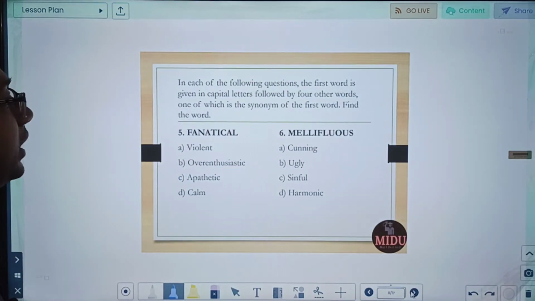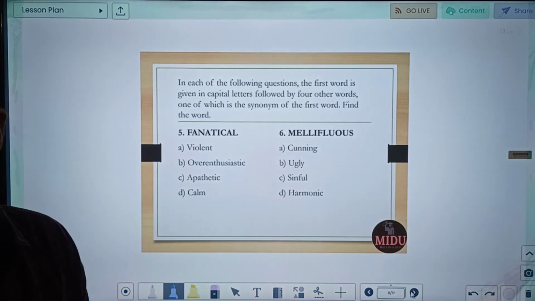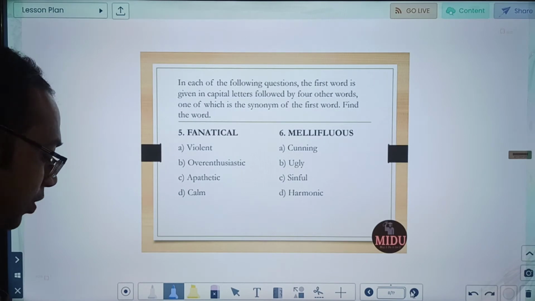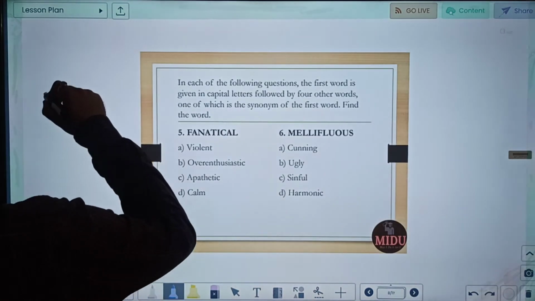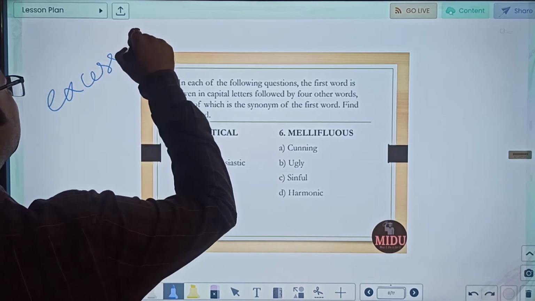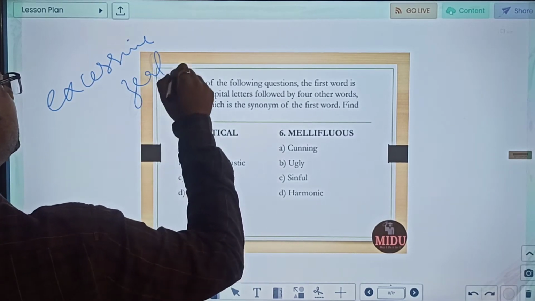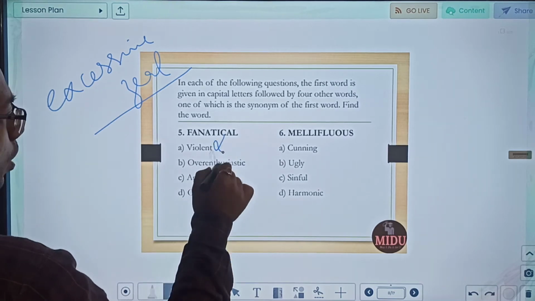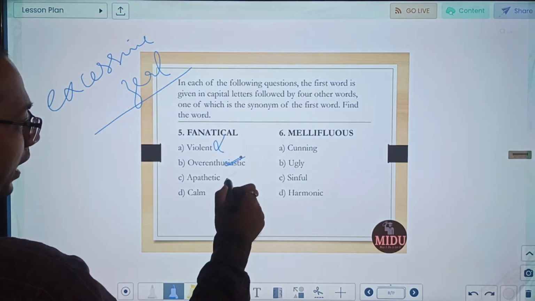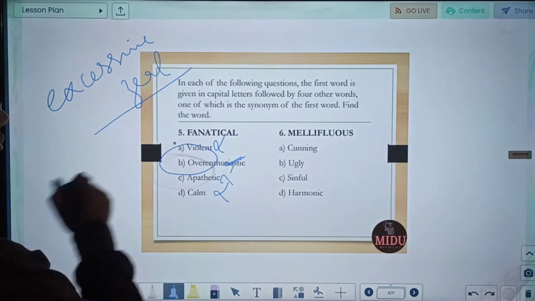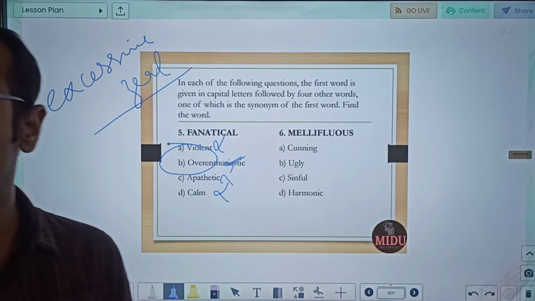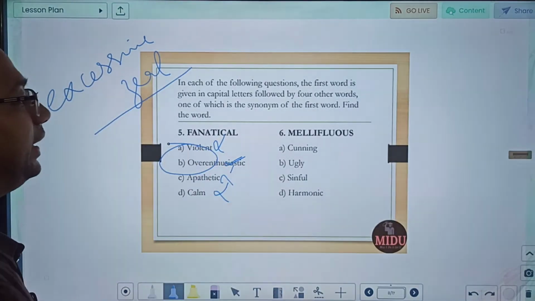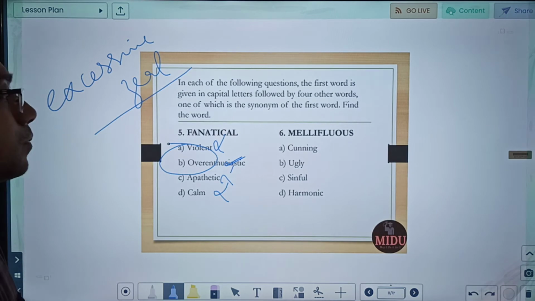Next word is fanatical. So what does fanatical mean? Meaning of fanatical is someone who is filled with excessive zeal. So zeal, that too in excess. Now let's see, is there any word which means excessive zeal? Violent, no. Over enthusiastic, yes, to an extent. Apathetic, no. Calm, no. So clearly the answer will be over enthusiastic. When someone is over enthusiastic, he will be filled with zeal, and that is the meaning of fanatical. So it is the synonym.